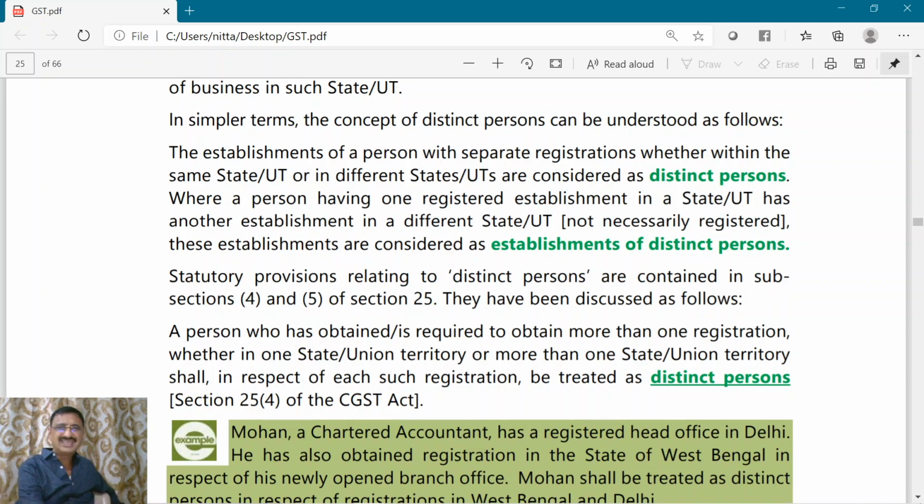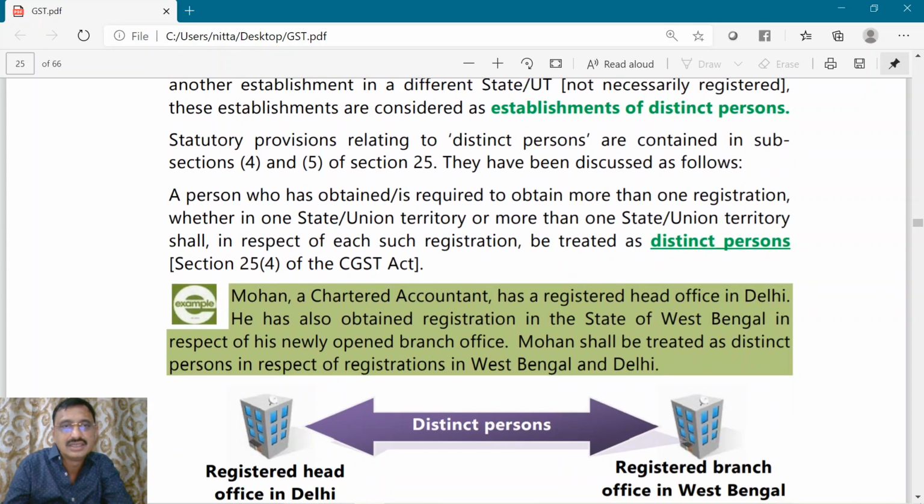So, 25.4, what does it say? A person who has obtained or is required to obtain more than one registration, whether in one state or union territory or more than one state or union territory, shall in respect of each such registration be treated as a distinct person. This is given under 25.4.